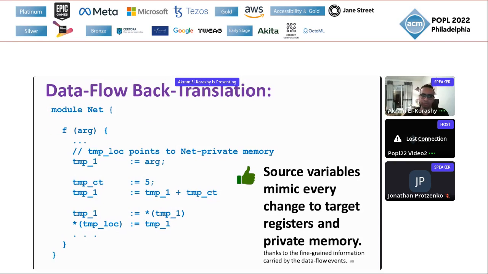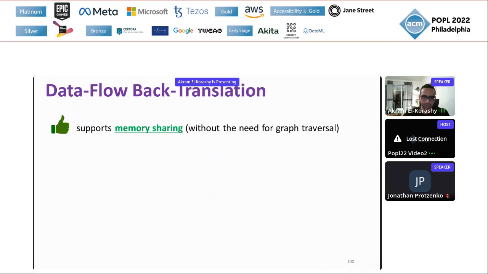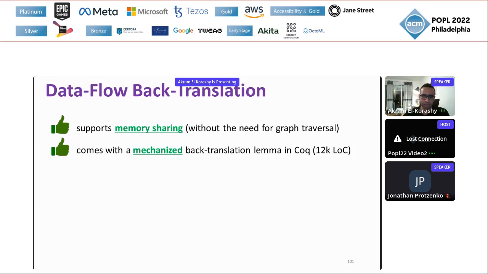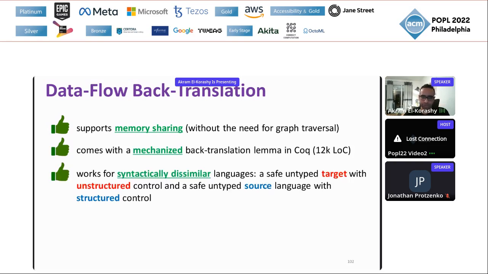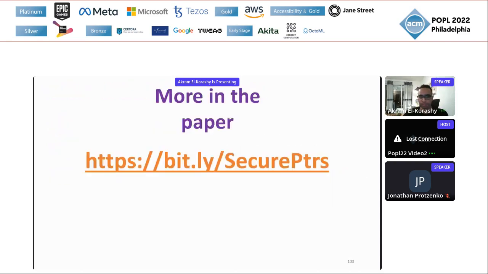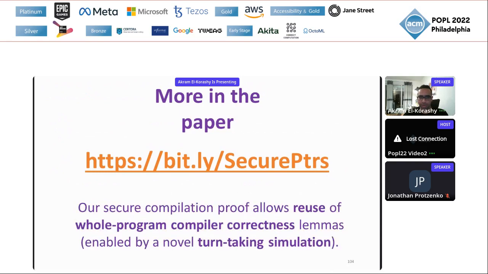a much easier proof. So in summary, data flow back translation supports memory sharing without the need for graph traversal, comes with a mechanized back translation lemma in Coq, and it works for syntactically dissimilar languages. So it shows a target language with unstructured control and a source language with structured control, even though both are really safe and untyped languages, but we're focusing on this syntactic dissimilarity issue. Okay, there is more in the paper that you can read if you are interested in the technical details.